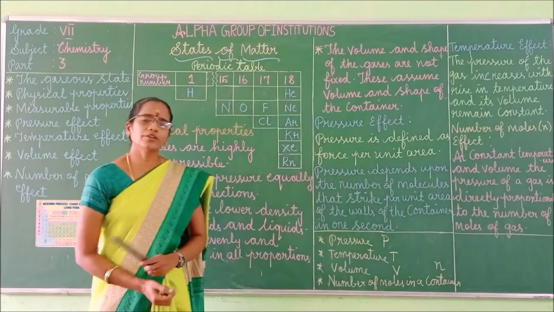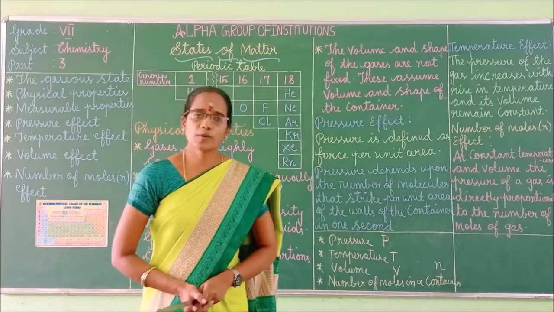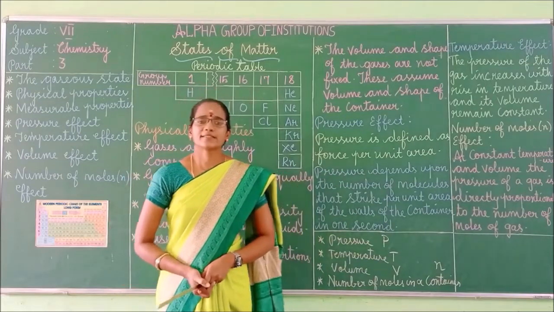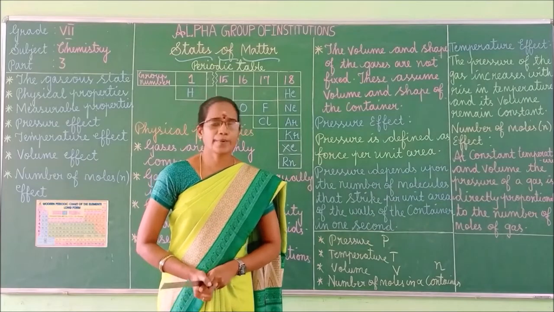So what are the four parameters? What is meant by measurable properties? It is a 2-mark question. The gaseous state can be expressed in terms of 4 parameters.